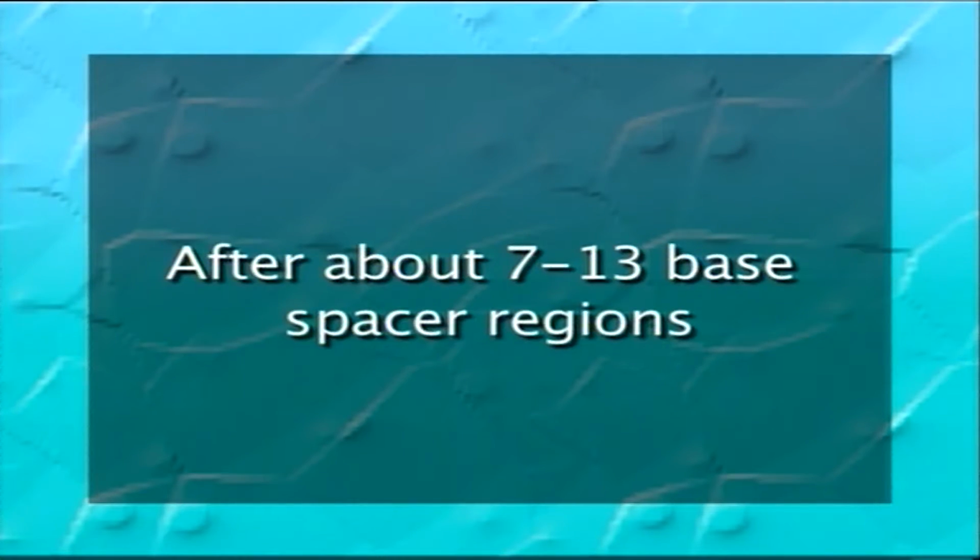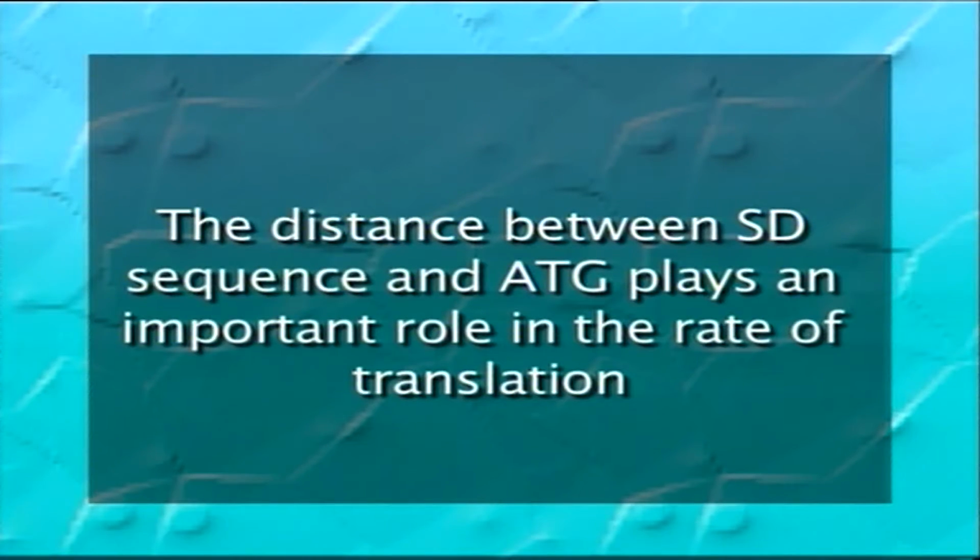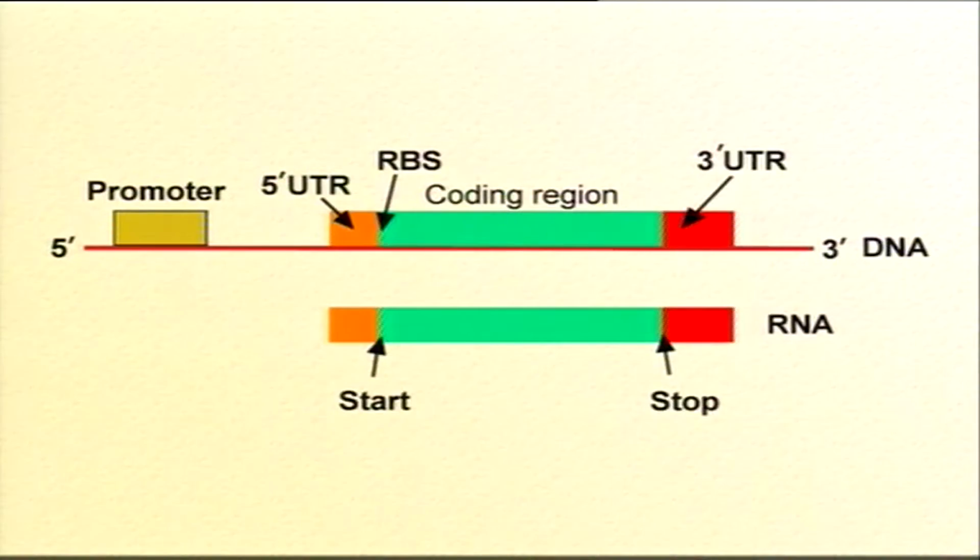After about 7 to 13 base spacer region, the initiation codon ATG is present. The distance between the SD sequence and ATG plays an important role in the rate of translation. The initiation codon is followed by the coding region of the gene.